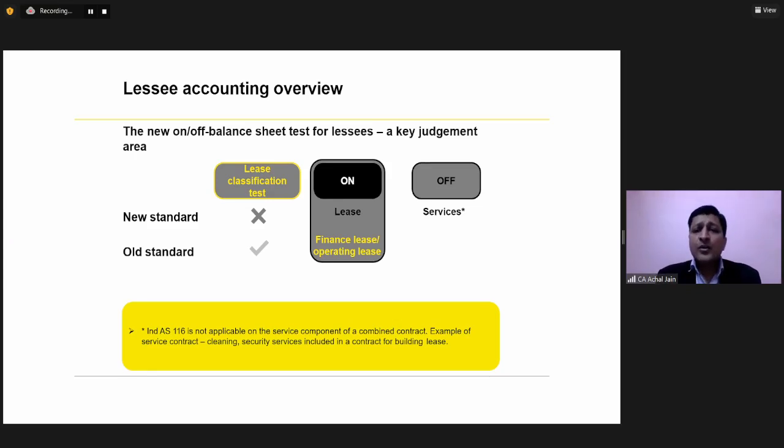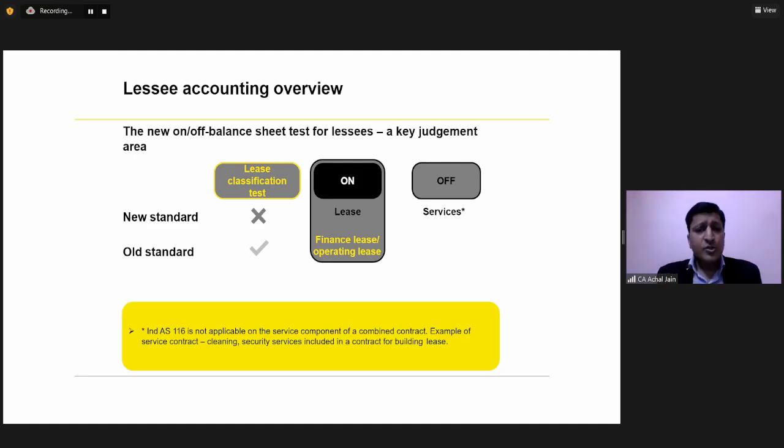Because in both the scenarios, accounting is sort of similar. So under the new standard, that means IND AS 116, lease gets recorded on the balance sheet of the lessee, which is not the case under Indian GAAP, and which was also not the case under IND AS 17.